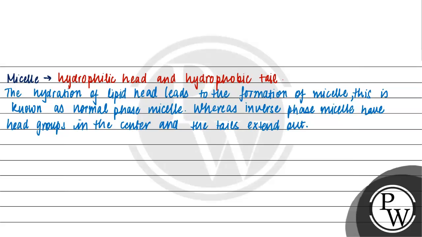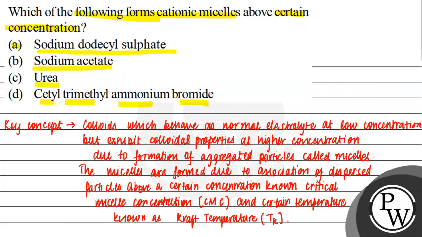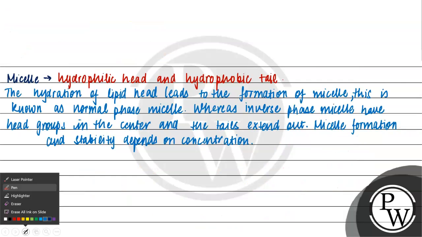Micelle formation and stability is dependent upon the concentration. जो हमारी micelle formation होती है और इसकी stability होती है, it depends on the concentration. तो ये हमने हर चीज बात कर ली मिसल्स के बारे में. Now let us talk about the options which are given to us. पहले हमें दे रखा है सोडियम डोडेसाइल सल्फेट. Now let us talk about this dodecyl sulfate.